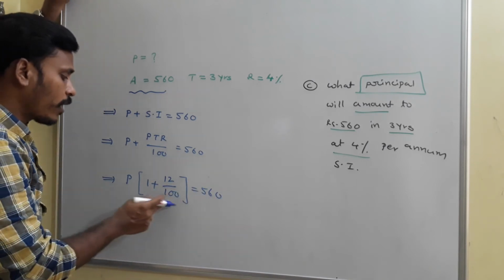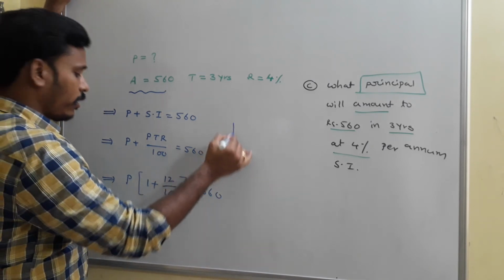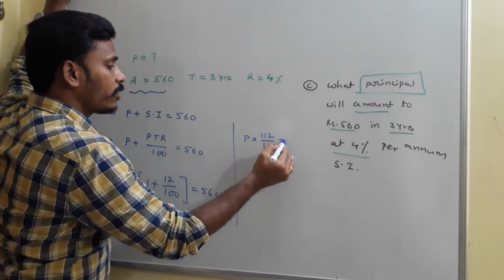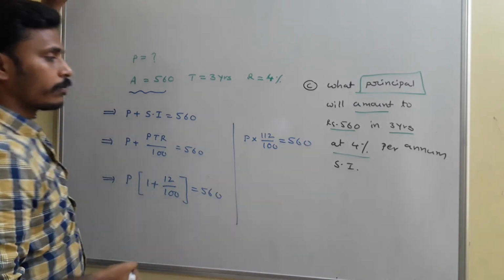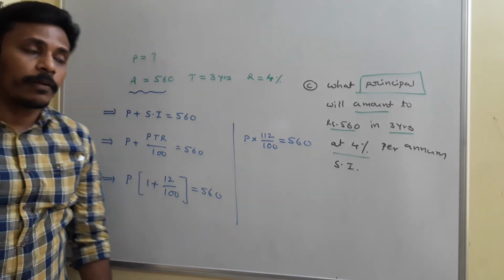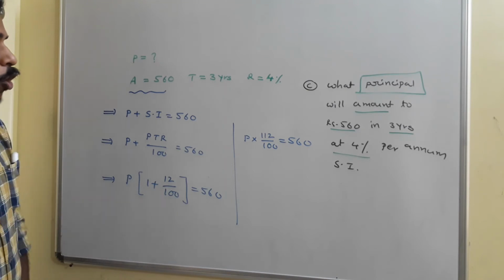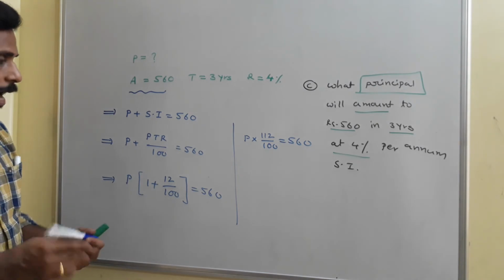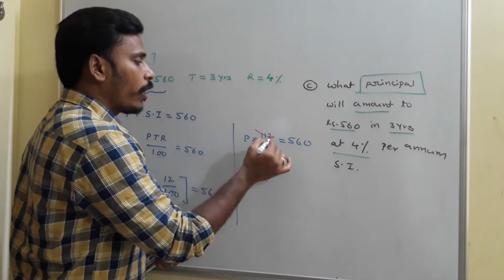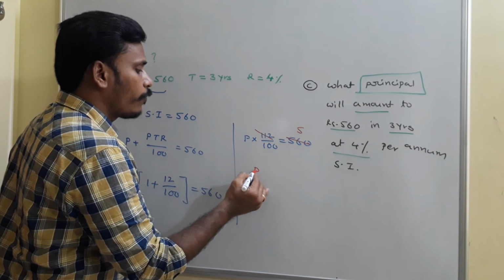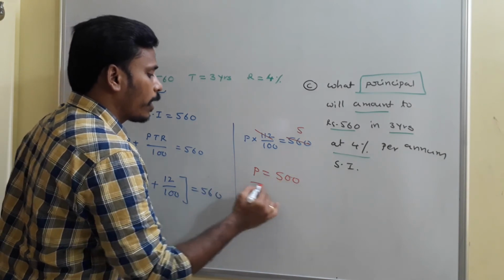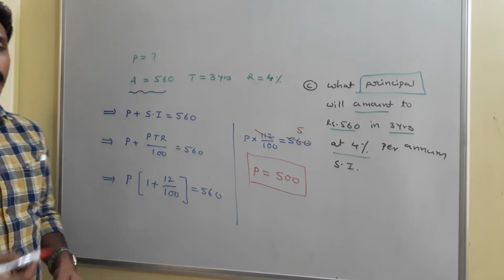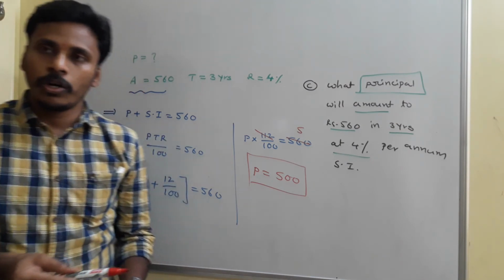100 plus 12 is 112 by 100, right? So P into 112 by 100 is equal to 560. Then how to simplify? The way of simplification you need to know: 112 fives are 560. If you send this 100 to the other side, P will become 500. That's the principal amount. This is the way of calculating the principal if the amount is known.